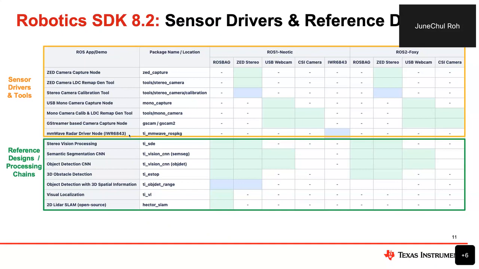For example, RadarView already implemented the object tracker using the point cloud, which is right now running on the millimeter wave device itself, and basically we try to update our ROS driver to publish the tracked object information as well as the point cloud information. That is one aspect right now.